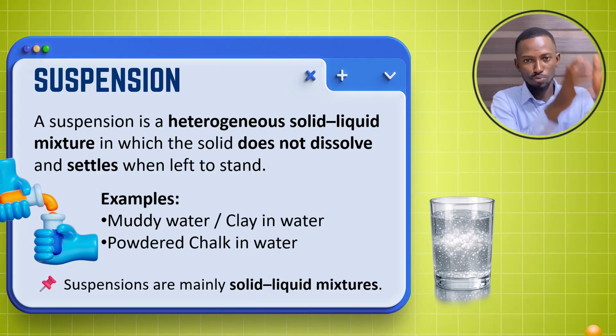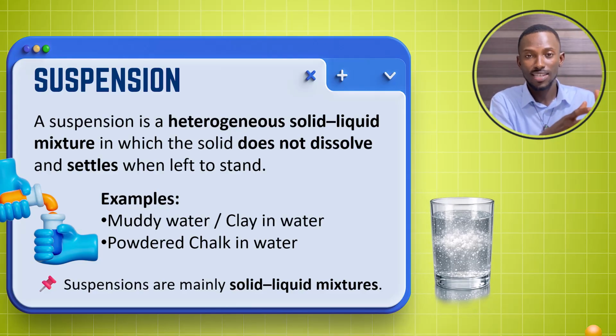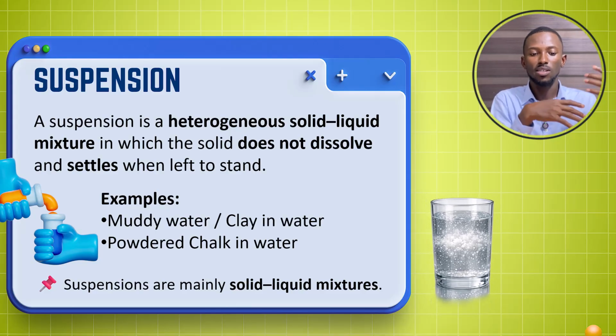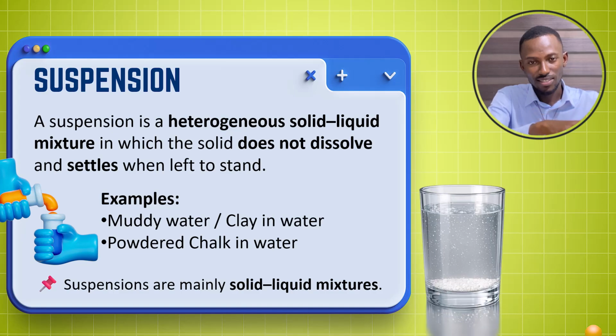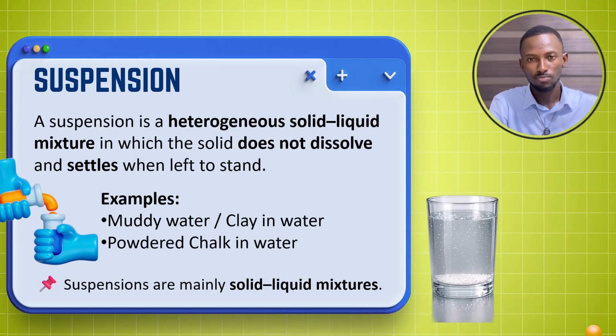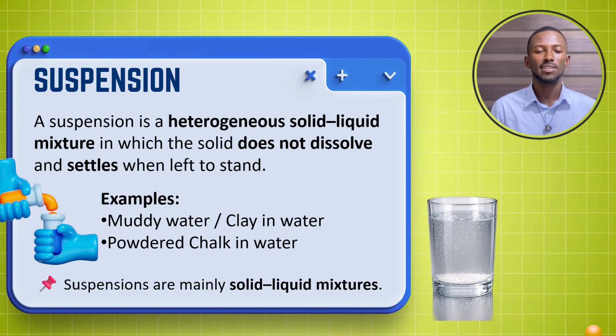And then if you put this mixture down, maybe powdered chalk in water, after some time you realize that all the powder will now settle at the bottom. The same thing applies to muddy water.